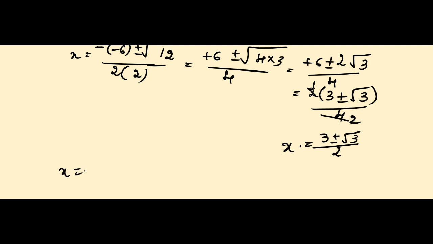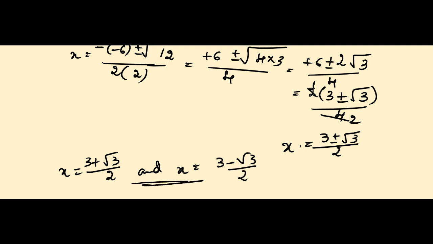See here, x is equal to, one possibility is 3 plus root 3 divided by 2 and another root is 3 minus root 3 divided by 2. So roots are real and they are distinct.